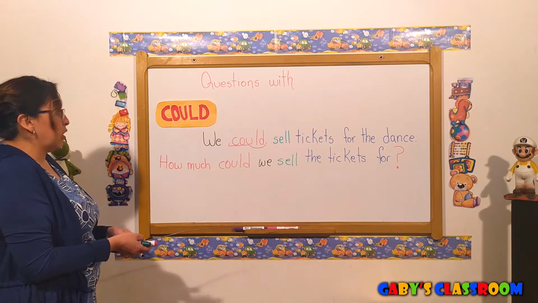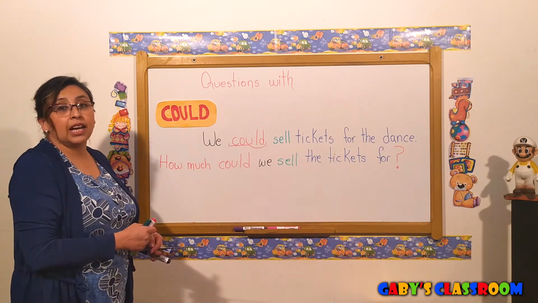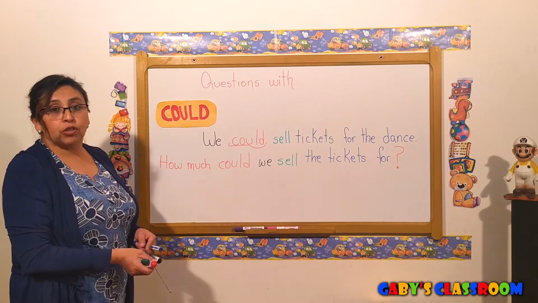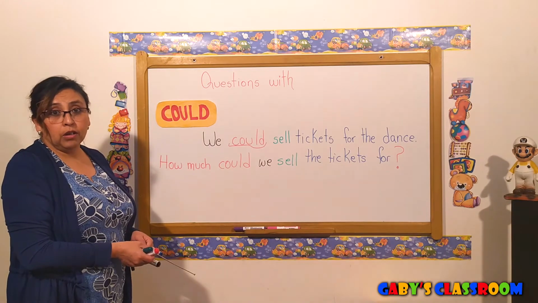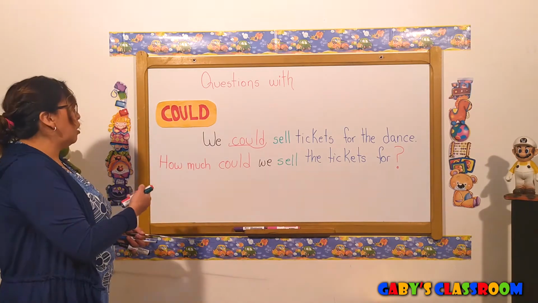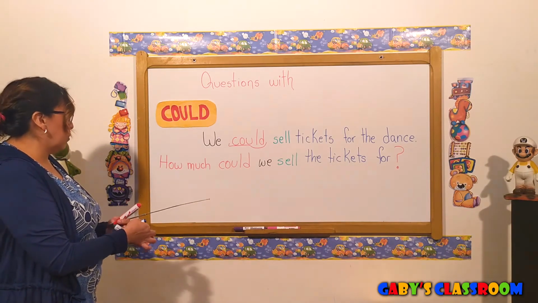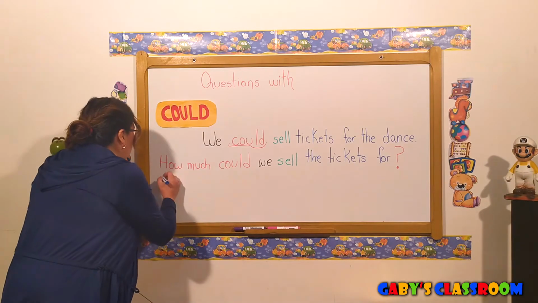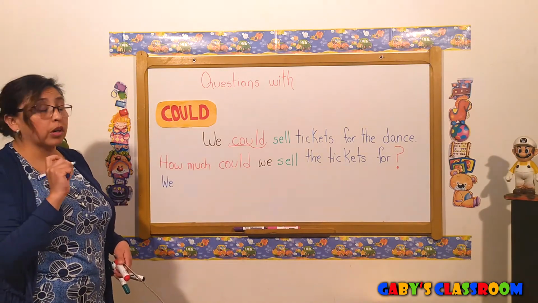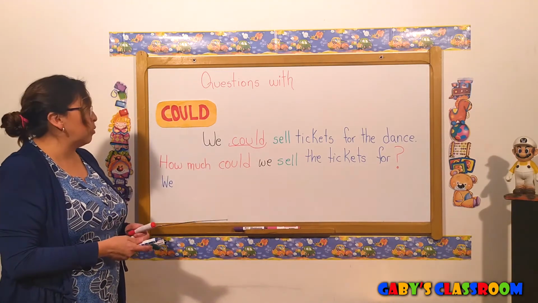So we can answer. We have to answer in long sentences. We cannot say yes or no. Imagine, can you say, what's your name? Yes? No, no. So we have to put a long answer. How much could we sell the tickets for? We can say, since we're asking our question with could, we have to answer with could.